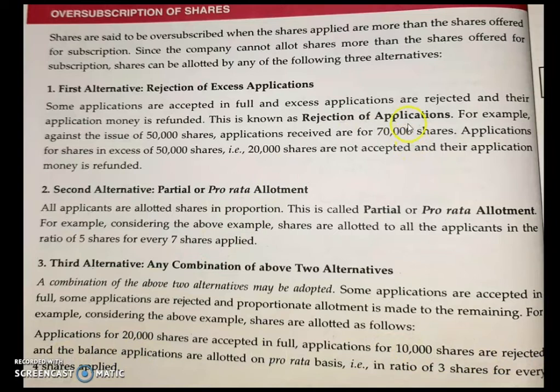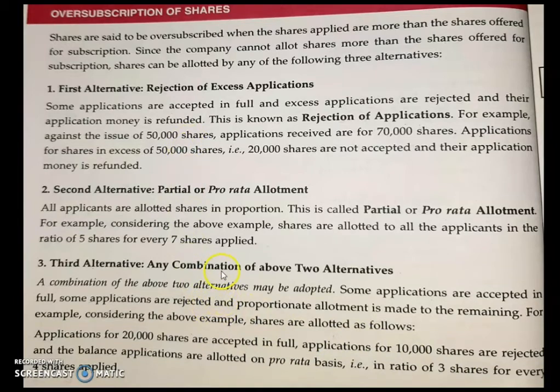So out of the 70,000 which we have received, for 20,000 we have accepted in full, and 10,000 we have rejected, and the balance. Out of 70,000, 10,000 is rejected, 20,000 is accepted in full. So the remaining 40,000 will be given on a proportionate basis. That means in the ratio of 3 shares for every 4 shares applied. Those who are asking for 4 shares, we will not give them the complete amount, but we will give them 3 shares. In that proportionate way, we will do the problems. So these are the three alternatives available.